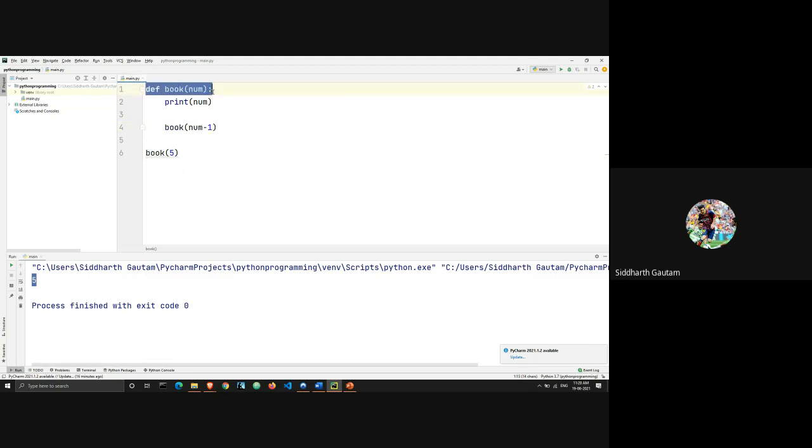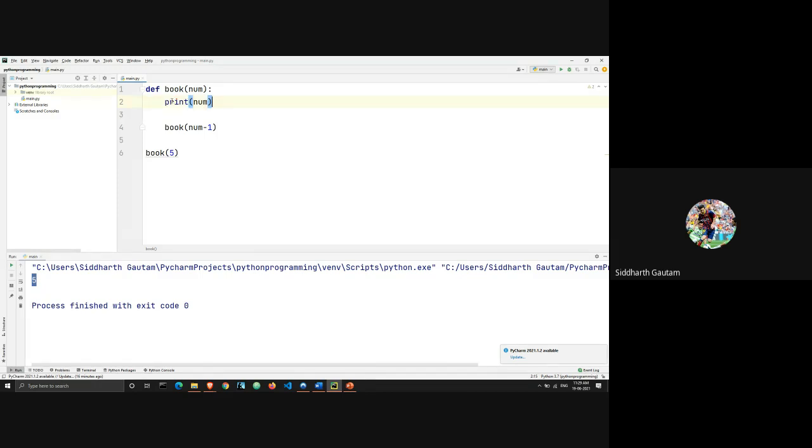Go back to line number 1, which means that the number will be printed again. And this time the number is not 5. This time the number is 4. Why? Because we're calling it for 5 minus 1. We are calling it for num minus 1, and the original num is 5. That's why what we're calling it for now is 4, which means I'm going to print 4 here.